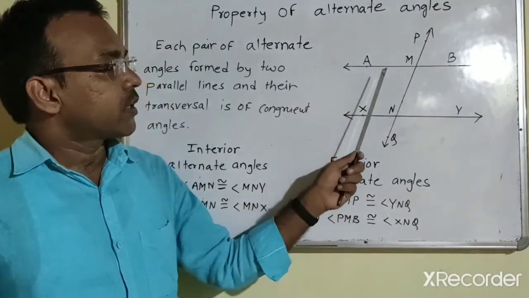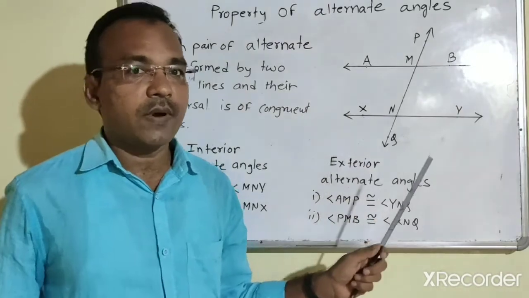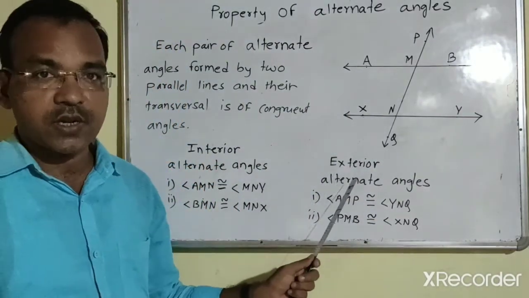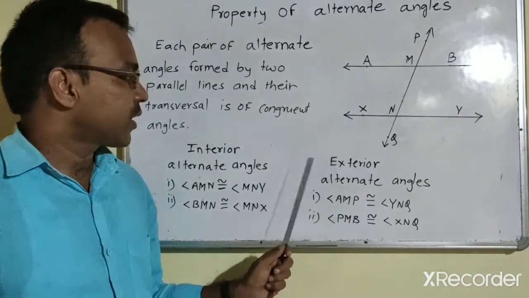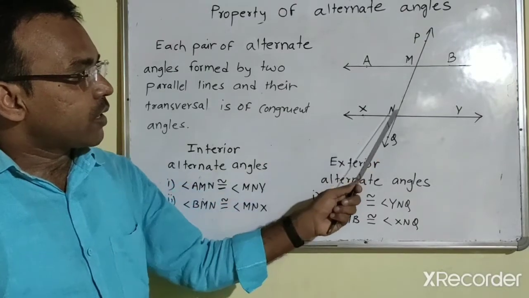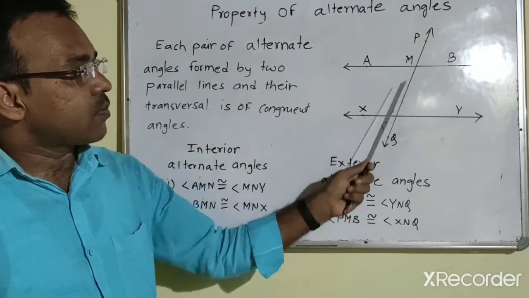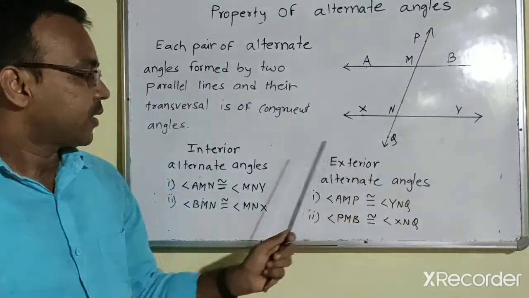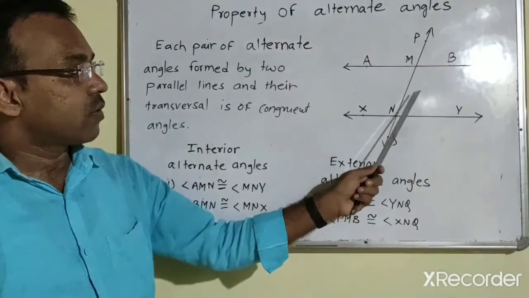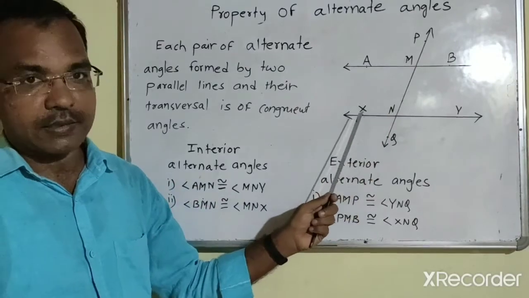Here you can see the pairs of alternate angles, which are of two types, interior alternate angles and exterior alternate angles. Let's see first the interior alternate angles. Angle AMN is congruent with the angle MNY, and then next, angle BMN is congruent with the angle MNX.